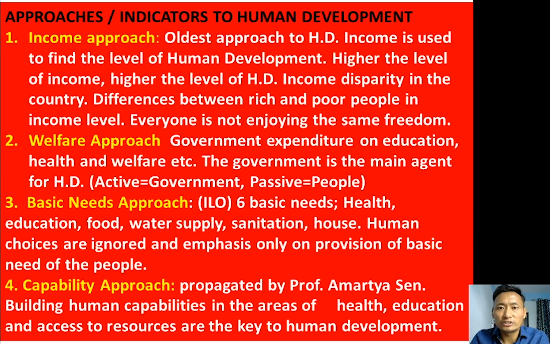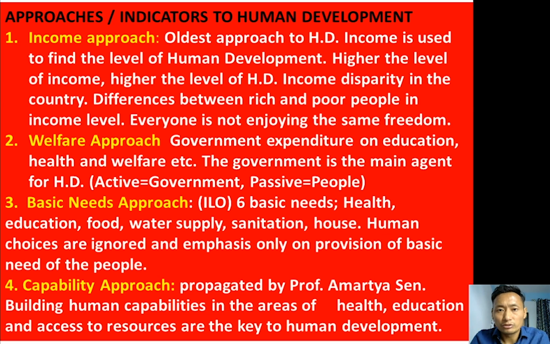Approaches and indicators used in human development. Different approaches and indicators are used in the field of human development. The oldest approach or indicator used in the field of human development was the income approach. Income is used to find the level of human development. So income was the key area to measure human development in the olden days. The higher the level of income, the higher the level of human development.